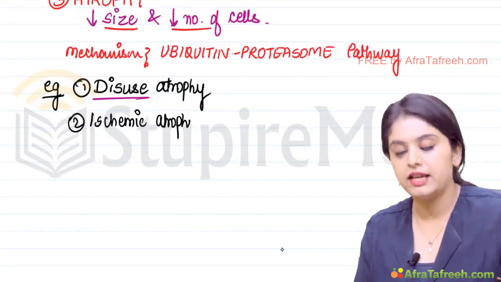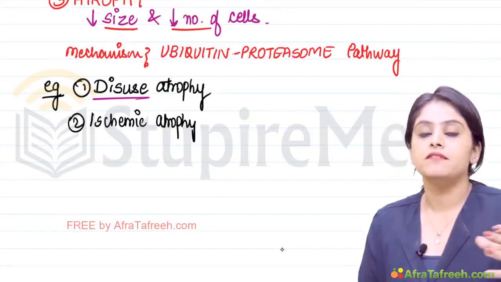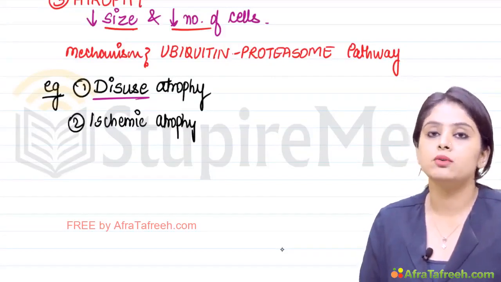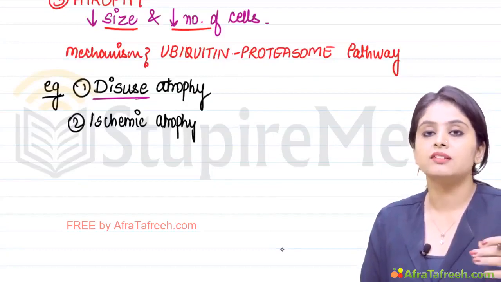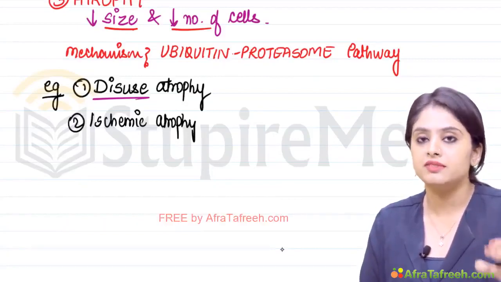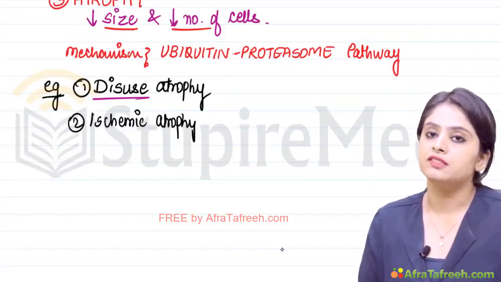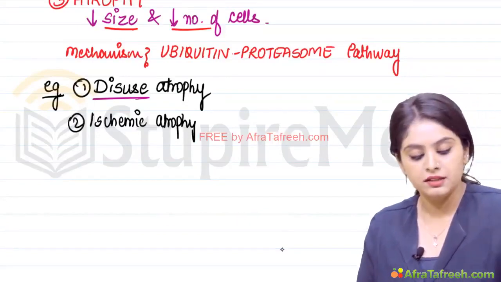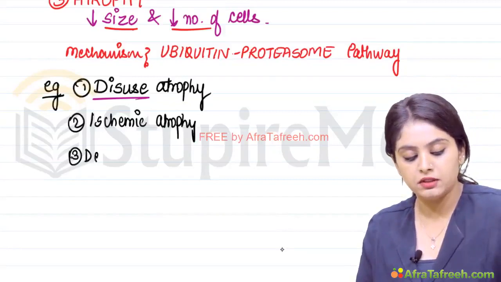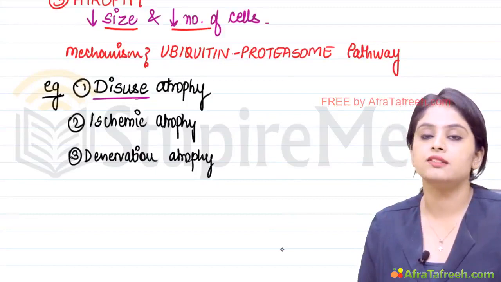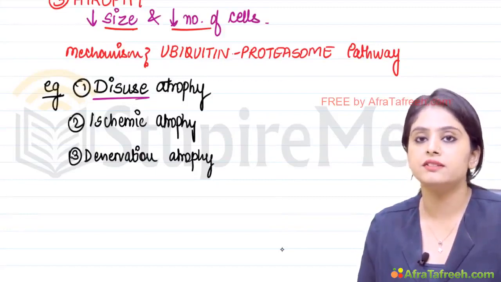The second example is something known as ischemic atrophy. Now students, this is again from the name itself. If we cut off the blood supply of an organ, of a tissue, will it be able to grow? No. The blood supply becomes slow, becomes less, is cut off. The organ is going to undergo atrophy, ischemic atrophy. Similarly, if I cut off the nerve supply, we are going to call it denervation atrophy. If I cut the nerve supply of an organ, again the size and the number of the cells will decrease.